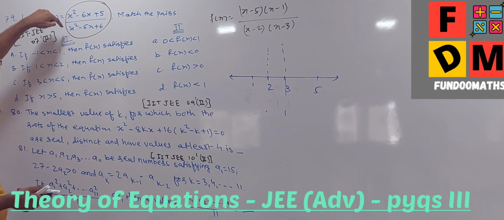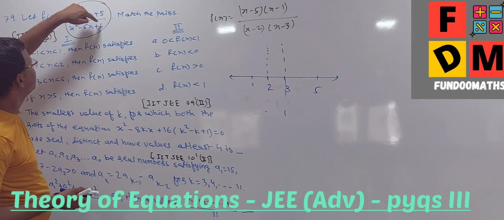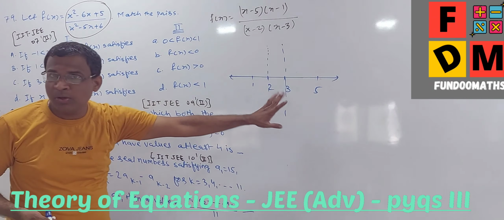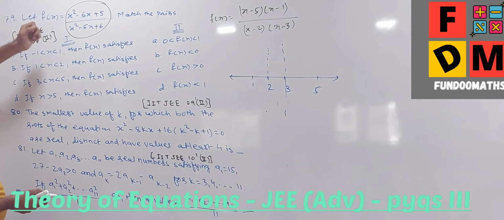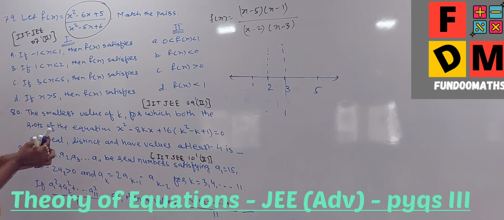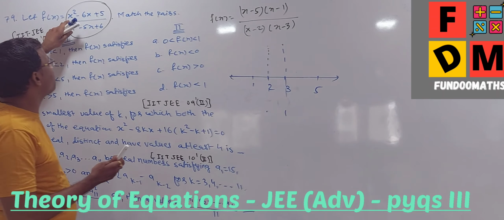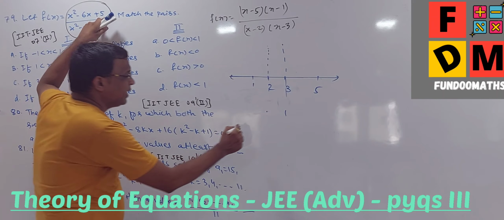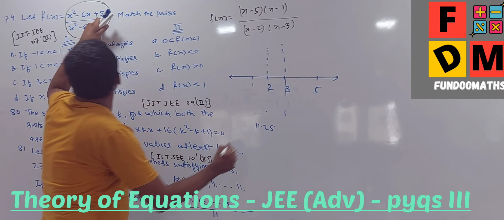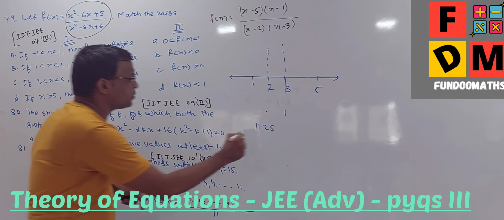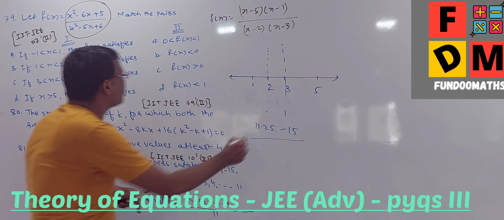Minus 3 in the numerator, and this is 4 plus 6, 10, minus 10. We can't take x is equal to 2. So let us take x is equal to 2.5. If I go with 2.5, roughly 2.5 square is 6.25 plus 5 is 11.25, and 2.5 times 6 is 15. So minus 15. So it is coming negative.